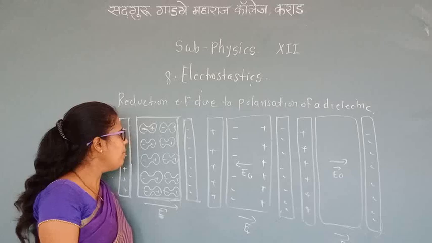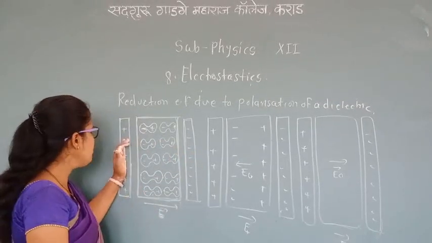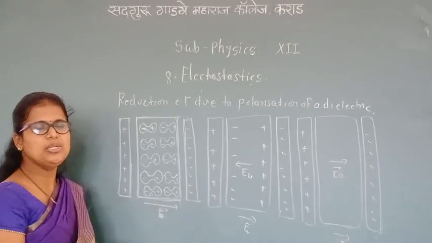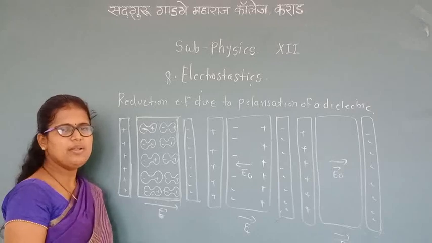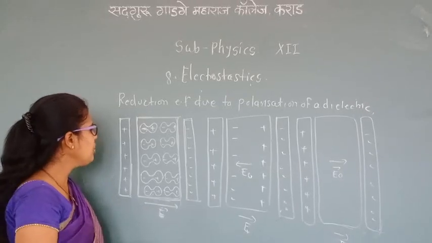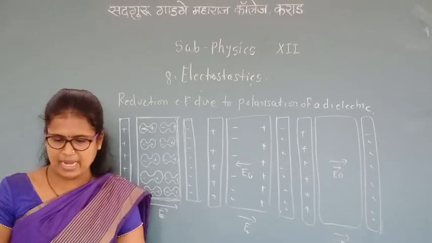These two sheets are the induced surface charges. Both of these sheets, the positive and negative charges, are known as induced charges. Because of induction, positive and negative charges are produced on the right side and the left side of the dielectric slab.